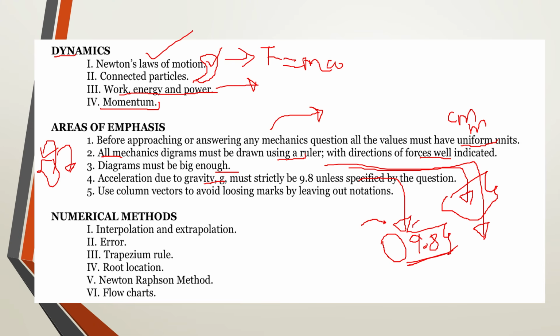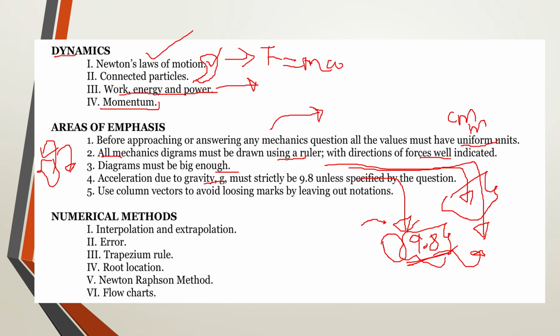Of course, many students of mine who are doing physics give me other variables. When the value is not specified, strictly stick to 9.8 as the acceleration due to gravity. Unless the question has specified it, then you can push it to 10. But if it is not specified, even in the beginning of the paper under the instructions, then acceleration due to gravity is going to be 9.8. So make sure that you don't state any other variable other than that.